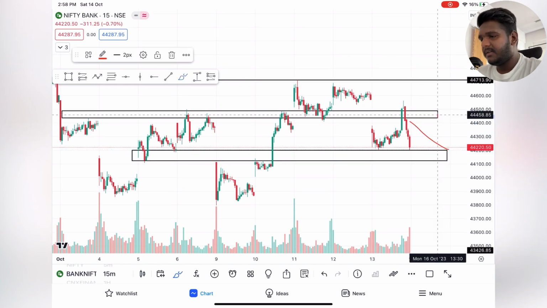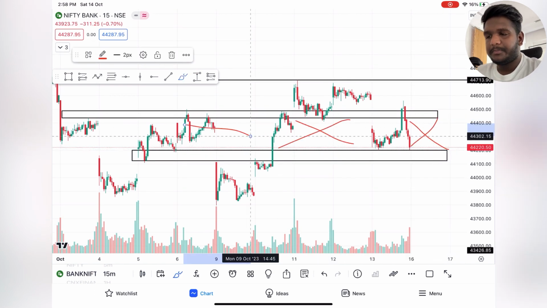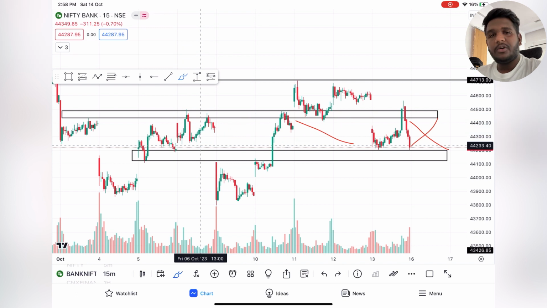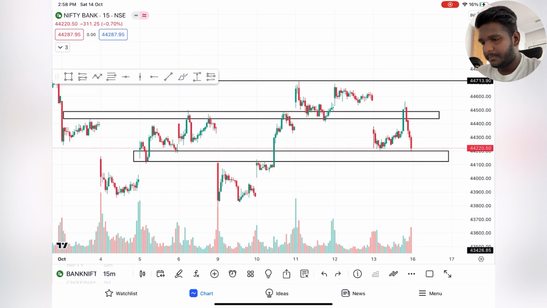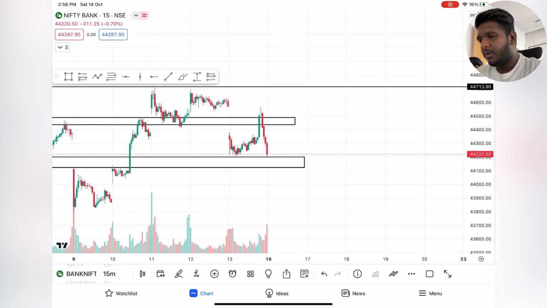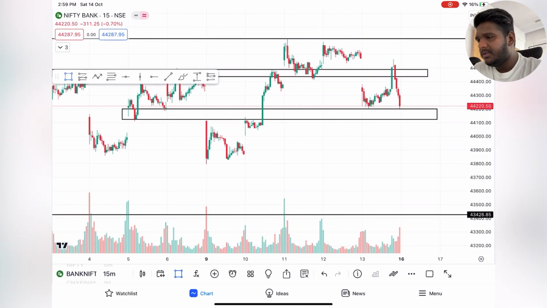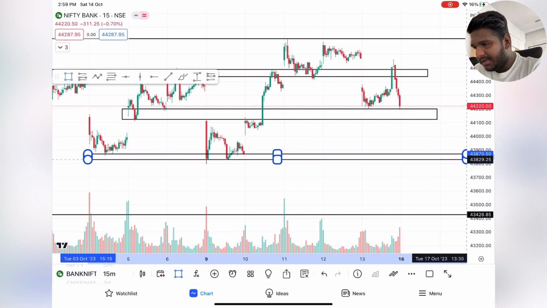This zone is your no trade zone. So what to do next? I'm going to give you 3 levels, 3 scenarios over here. I'm going to mark this level as well.